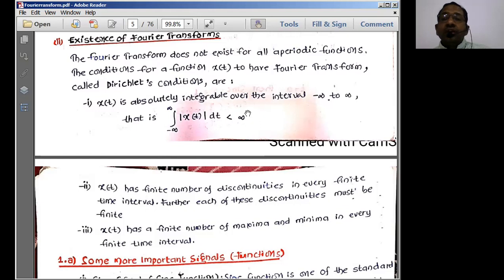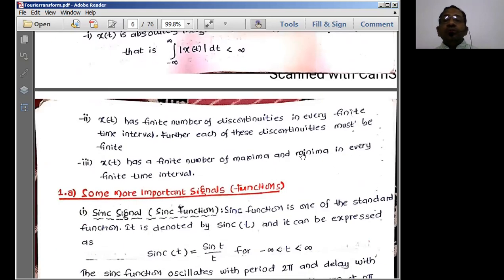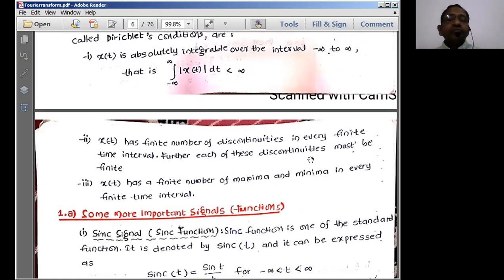That means it should give a value. What is infinity? It is unknown, it could be any value. What is less than infinity? It is going to give you some fixed value. So the absolute value of the function should give a fixed value for us.